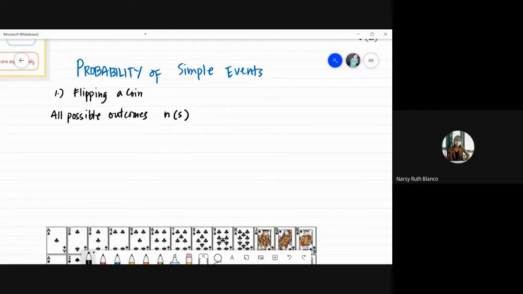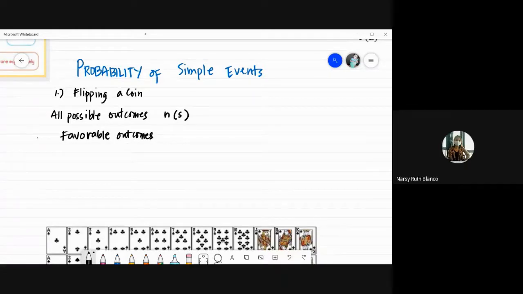Okay, we also have what we call all favorable outcomes. So we have the number of favorable outcomes. Ayan.